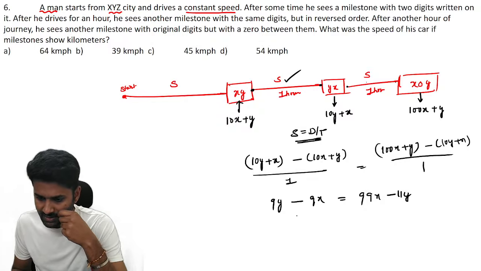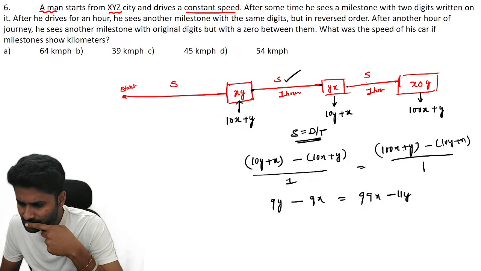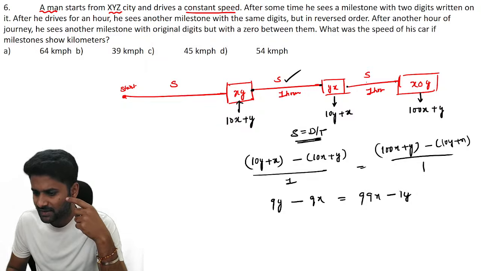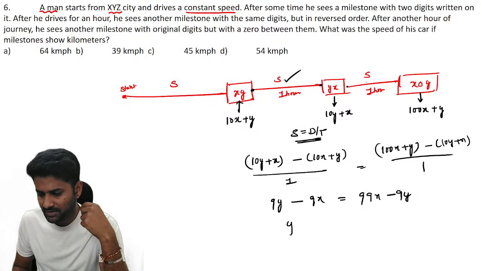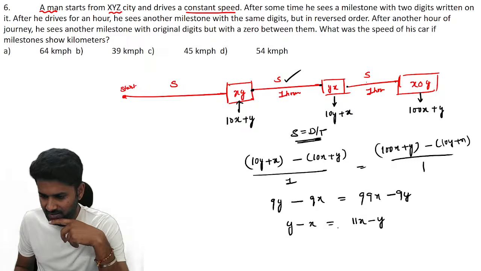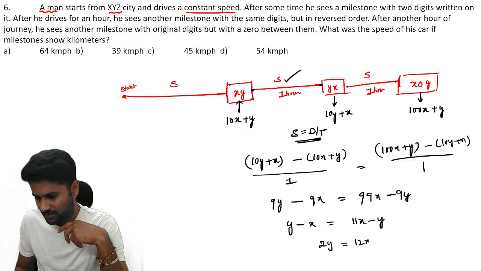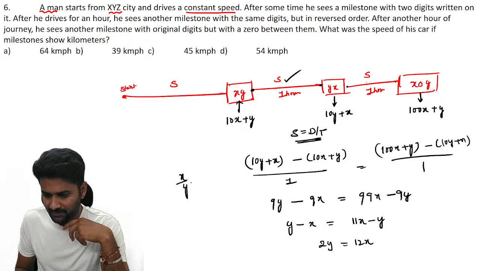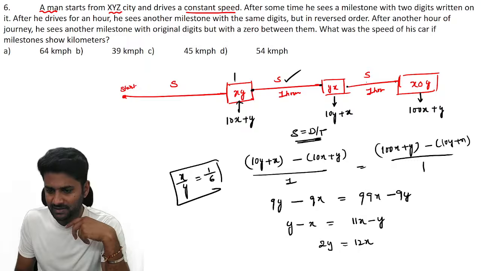Clear? Let's go through that. 100x minus x, and y minus 9y. Sorry, it's 9y. Let's check with the 9 cancellation. y minus x is equal to 11x minus y. Further simplification: if you take x to the other side, 2y is equal to 12x, then x by y is 1 by 6.